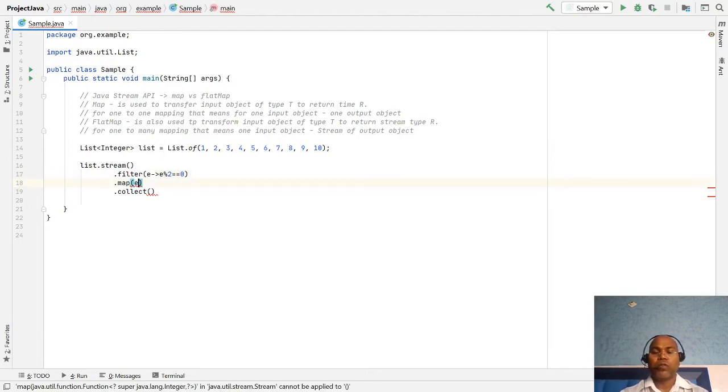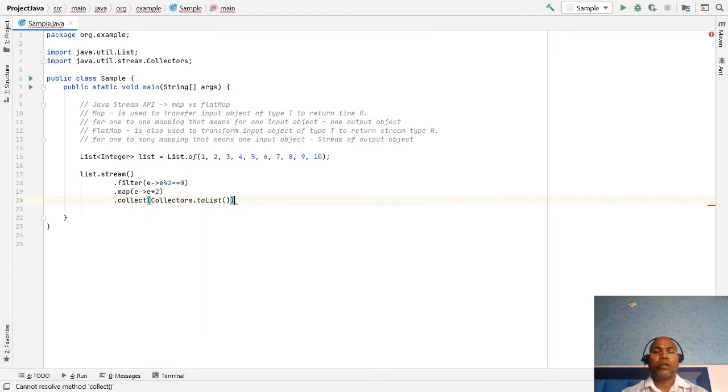Here I want to make a double of this value. So this transforms each value, doubling it. And with collect I just want to collect the list of all the even numbers, so we have a collector to list.